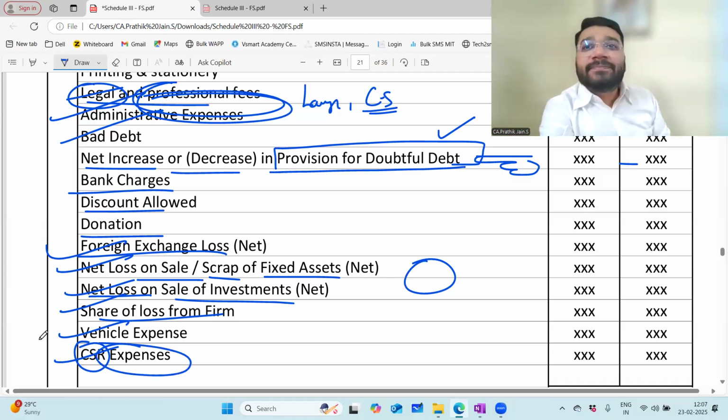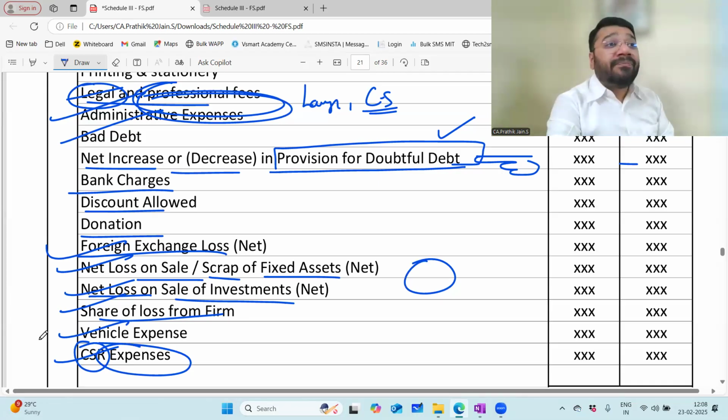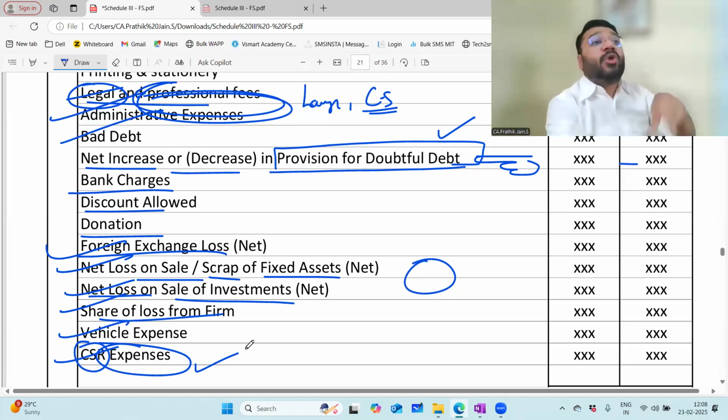Am I loud and clear? I am conducting a medical camp for the people, free of cost. But will the doctor come free of cost? Will the medicine come free of cost? No. So the money that the company pays towards the doctor and for the medicine is a part of your CSR expenses. You're doing this for the general public.